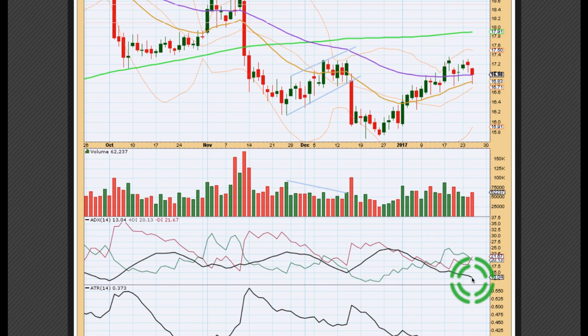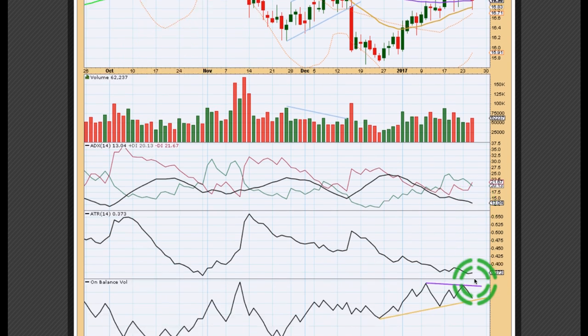ADX is declining, telling us the market is not currently trending after reaching extreme. It reached above both directional lines. It didn't get above 35 though. That would be more extreme. It's declining as price is moving up, and now we may have a trend change from up to down with a cross of the positive and negative DX lines. But before we can assume that that's telling us there's been a trend change, we need to see the black ADX line increase and the negative DX line to remain above the positive, and then it would be indicating a trend change. So I'll be watching that one over the next week carefully.